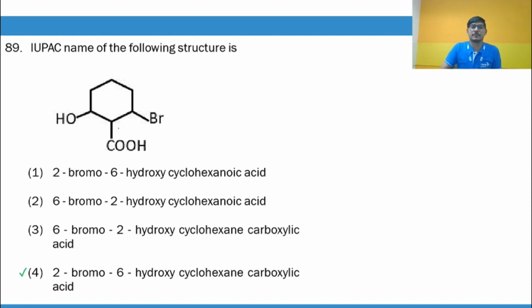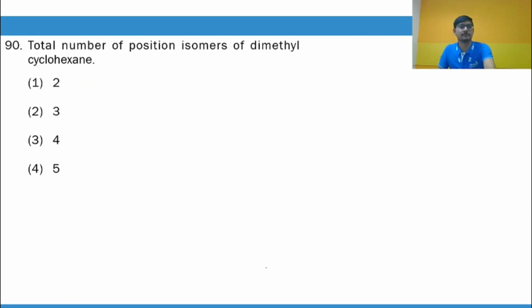Here the principal functional group is carboxylic acid, so it gets number one. Now all others are substituents. So hydroxy is H, bromine is B. So alphabetically we'll go. So this is 2, 3, 4, 5 and 6. Is that clear, guys? 1, 2, 3, 4, 5, 6, right? So OH, and this will come out to be which? 2-bromo-6-hydroxycyclohexanecarboxylic acid. These spaces won't be there, okay? These spaces won't be there, all these spaces. There will be only one space between carboxylic and acid.